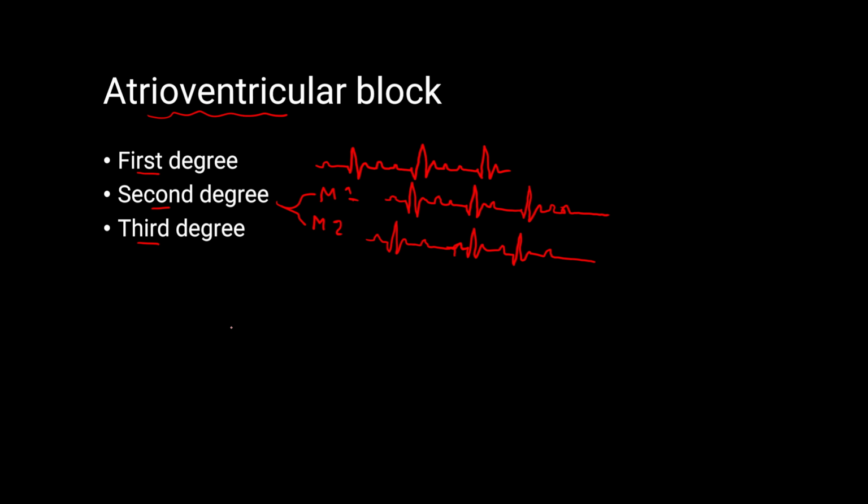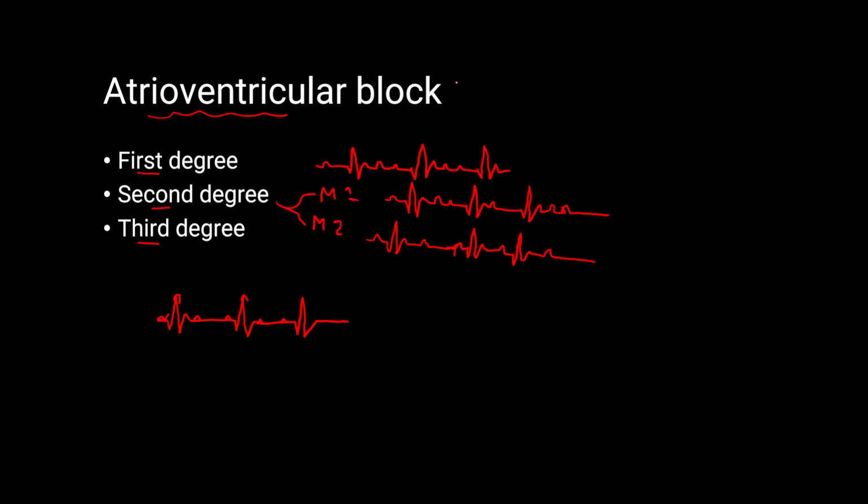In third degree heart block, the AV node is totally blocked. There are no signals crossing from the atria to the ventricles. So the ventricle is beating by itself through a signal originating in itself. So we have a QRS here, QRS here, QRS here, and so on. And then we have the atria beating by themselves. So we have a P wave here, a P wave maybe here, a P wave here, and so on.